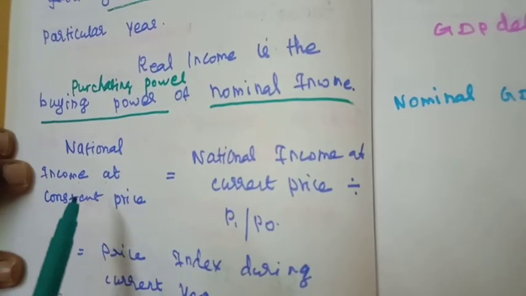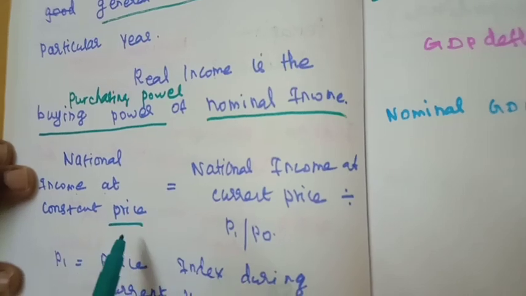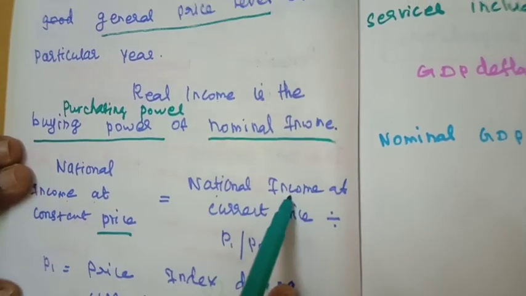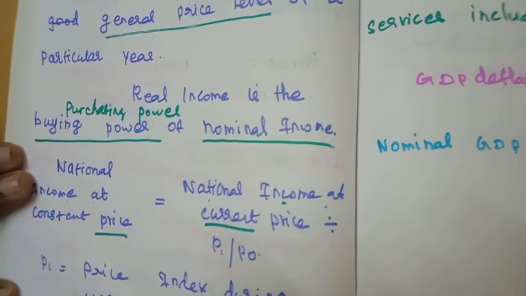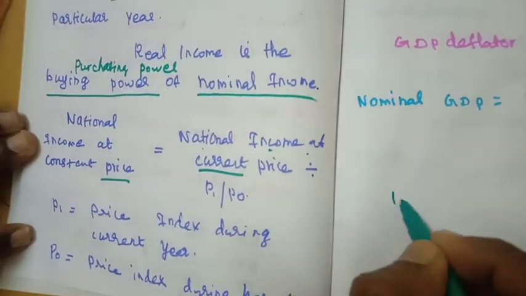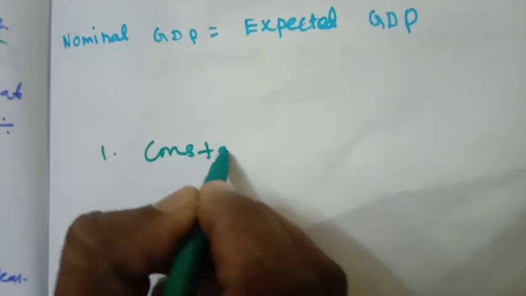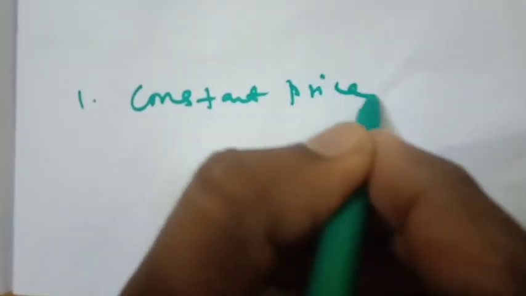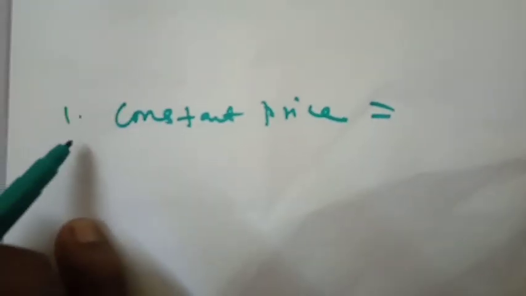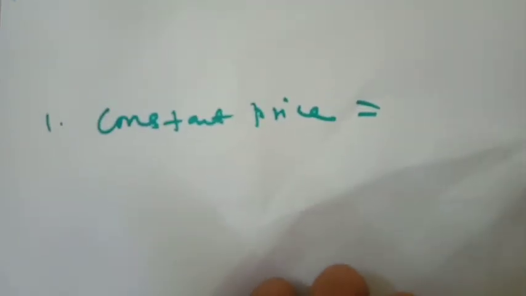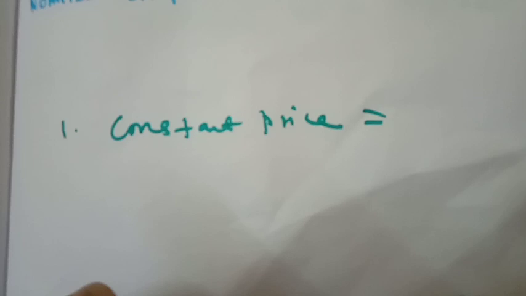National income at constant price, where the price is constant, as opposed to national income at current price. We are using two price systems. One is constant price. Constant price means the price never changes in the market. Whatever happens in India, the price will be constant.